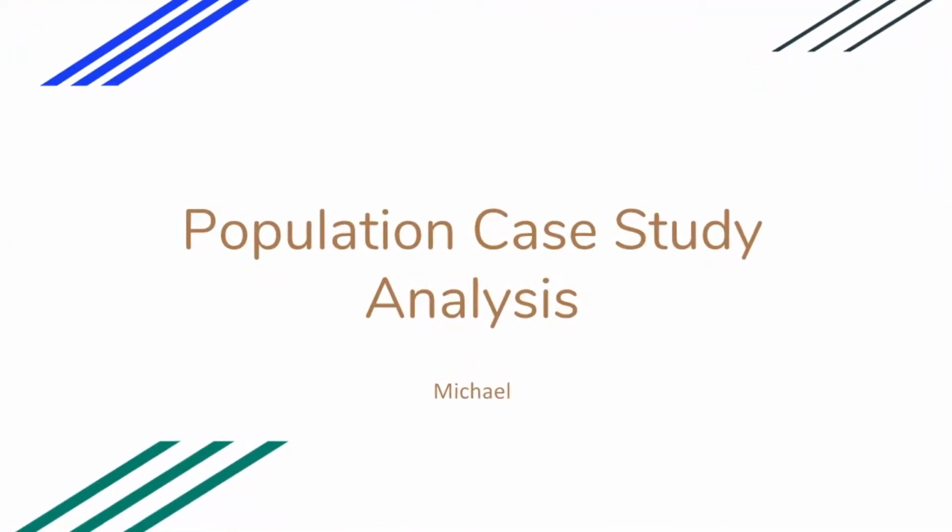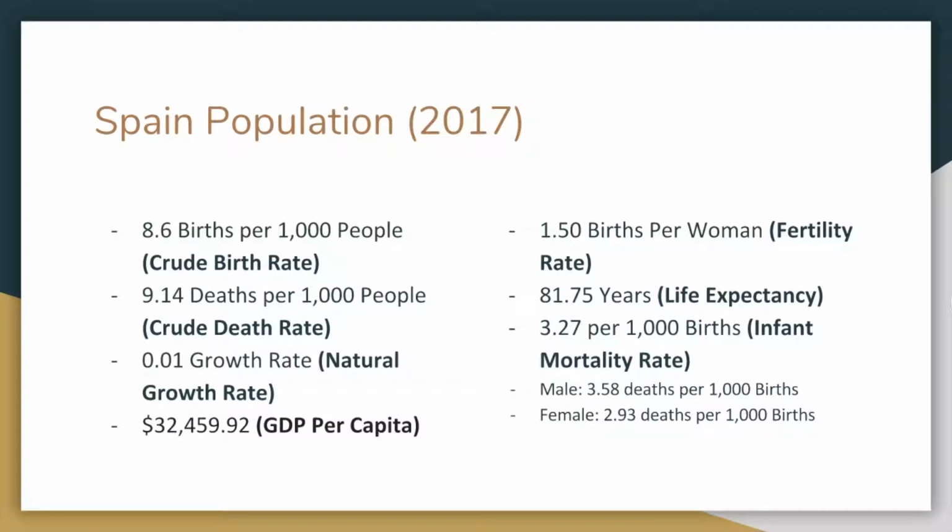Population Case Study Analysis. Today, I will be talking about Spain's population. As of 2017, there were 8.6 births per 1,000 people for crude birth rate, 9.14 deaths per 1,000 people for crude death rate, 0.01 growth rate for natural growth, and a GDP per capita of $32,459.92. There are also 1.5 births per woman for fertility rate,